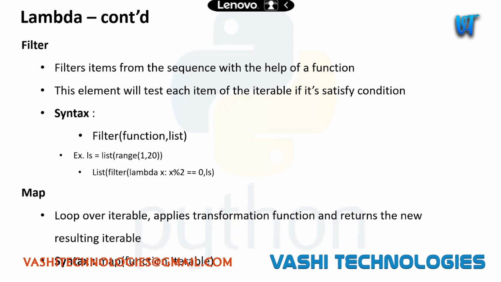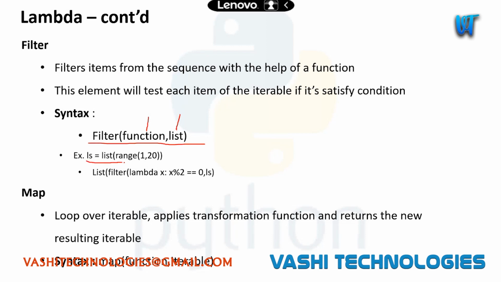To see the example, the syntax will be filter of function comma list. This will be the function, and this will be the list. It might be anything: a list, a sequence, a tuple, a set. It can even be a string.